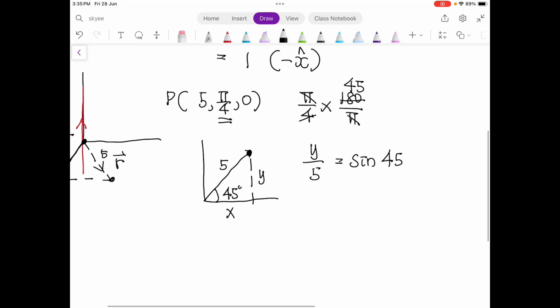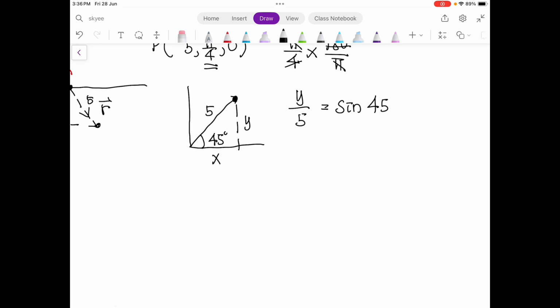And x over 5 is adjacent over hypotenuse, which equals cosine 45.